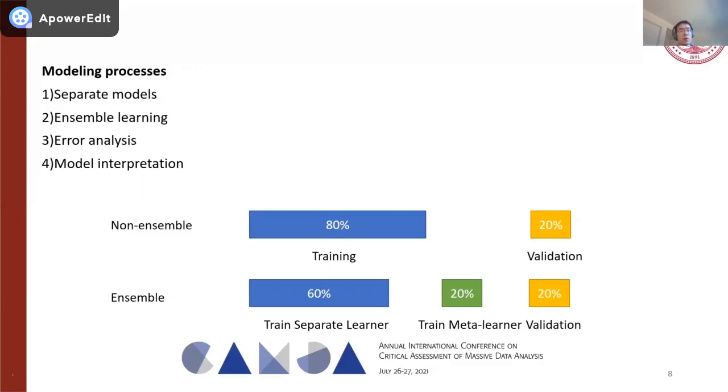And for the ensemble learning models, we further partition the original 80% training data into 60% data to train separate learners based on different text vectorization algorithms, and 20% data to train a meta-learner that aggregates the predicted probabilities of different vectorization methods. And we still use the 20% validation data for the final validation of the model performances based on the ensemble learning models.